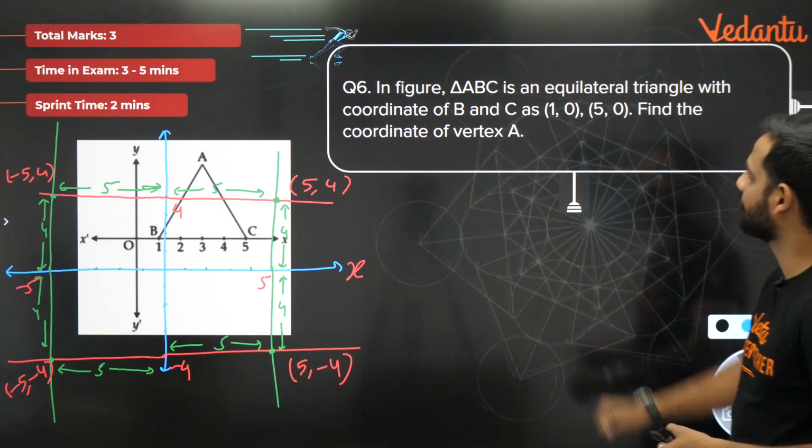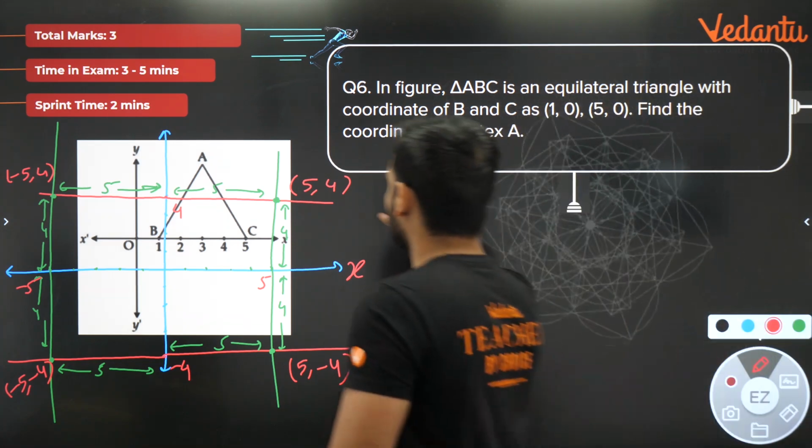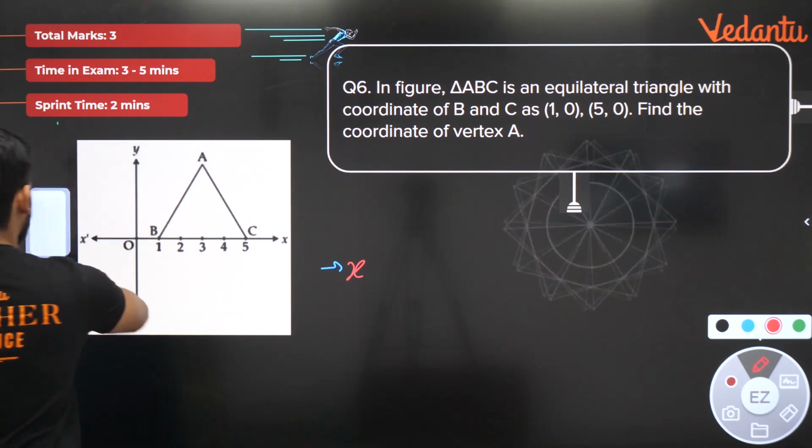The next question is this. In the figure, triangle ABC is an equilateral triangle. Okay, the figure is already given. In the figure, triangle ABC is an equilateral triangle. Okay, nice, no problem.